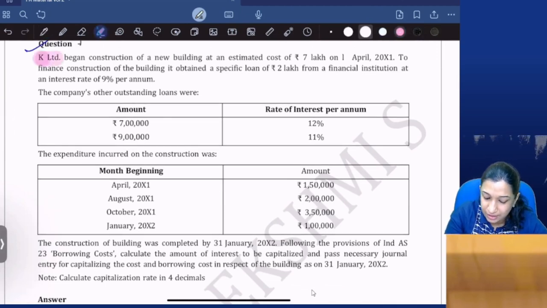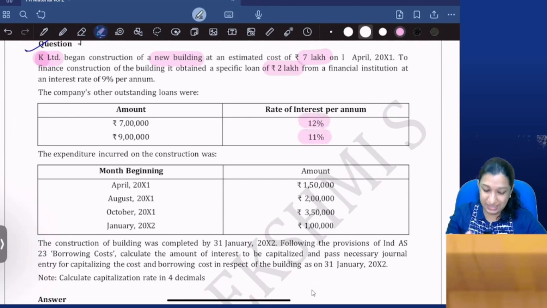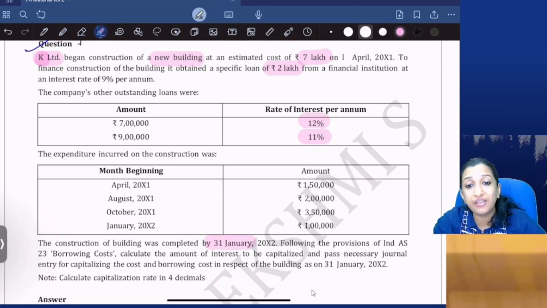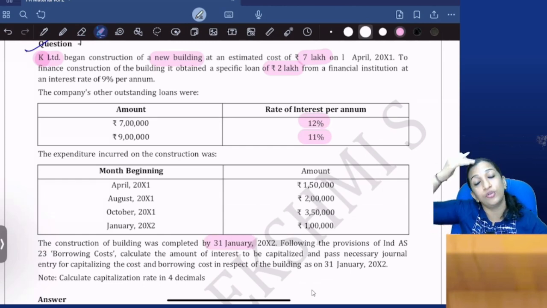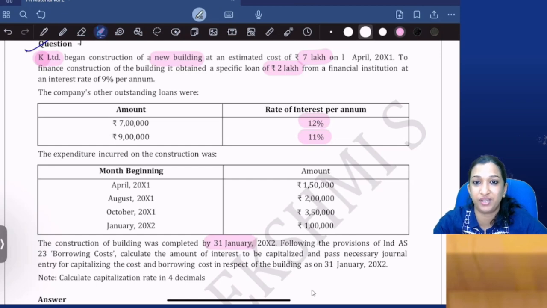K Limited began construction of a new building. Cost is 7 lakhs. To finance construction, we have a specific loan of 2 lakhs. And there are 2 general borrowings. So, very similar to what we have done just now. And these are the expenditures incurred. Construction completed on 31st January. That is the only difference. Construction is not for the entire 12 months. Construction completed by 31st January.